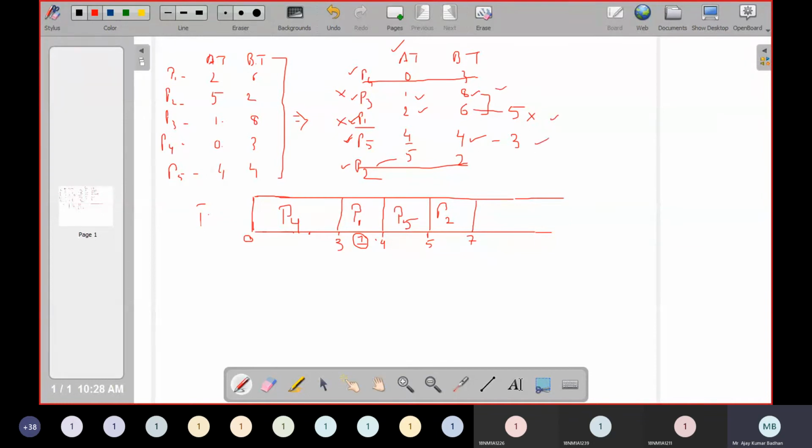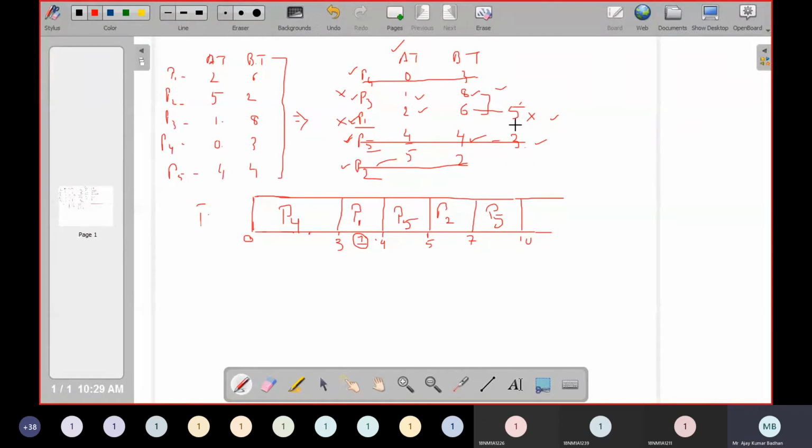So what are the remaining processes we have? P3, P1, P5. Since after 5 milliseconds we don't have any other arrivals, what can we do now? Based upon shortest job, we go on. We have 8 milliseconds, 5 and 3. Which one is shortest? P5. We will allocate P5 now. It will execute wholly because we don't have any other process. In case any other process comes in between, then we need to check. Since no process comes in between, P5 can start executing. P5 requires 3 milliseconds. So 7 plus 3 is 10 milliseconds.